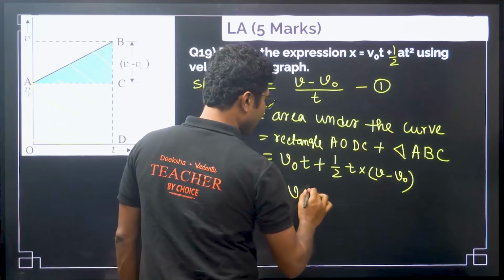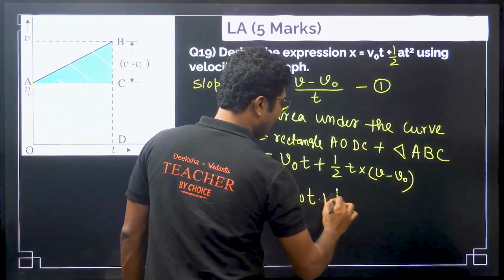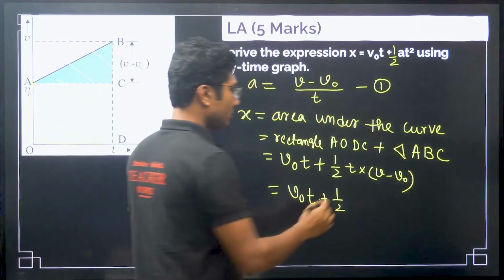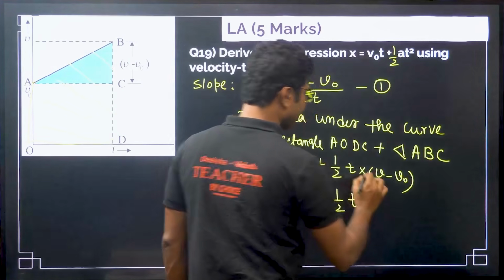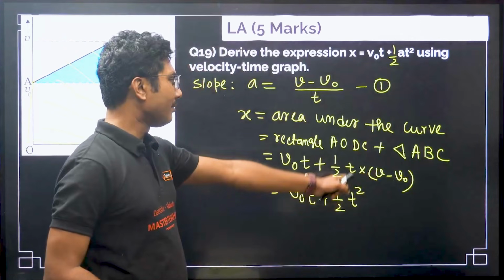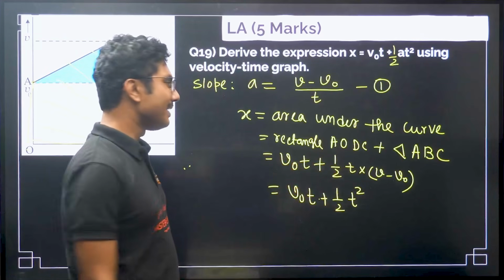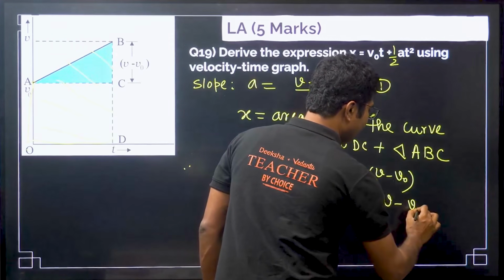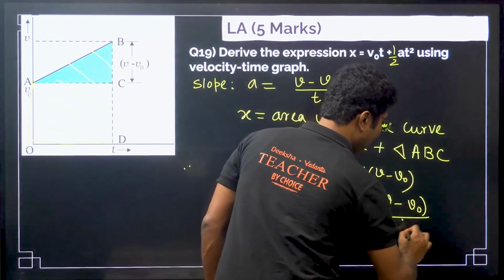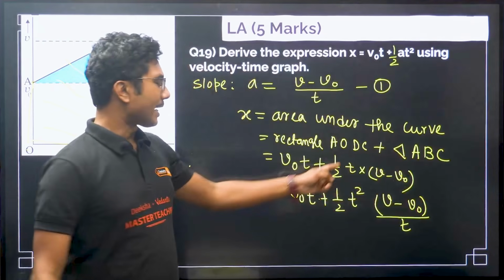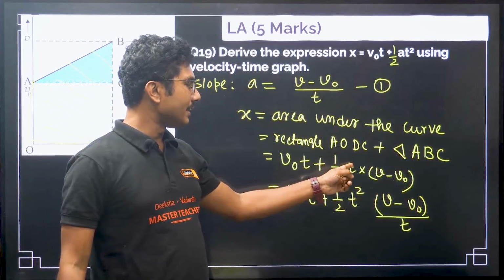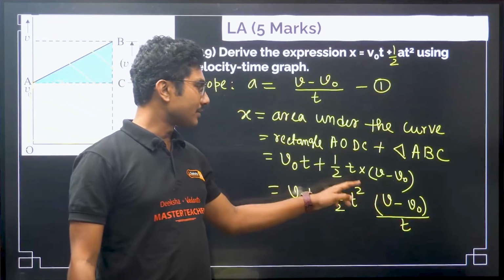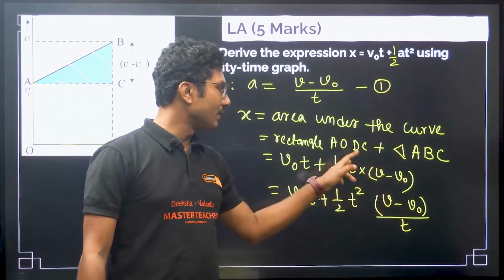So V naught t plus half, whatever I am doing is the shortest method. What I have done, I have made this t to be a t square. Why? Because I have multiplied 1t in the numerator and 1t in the denominator. Okay, so if you cancel this t, you will get the t.